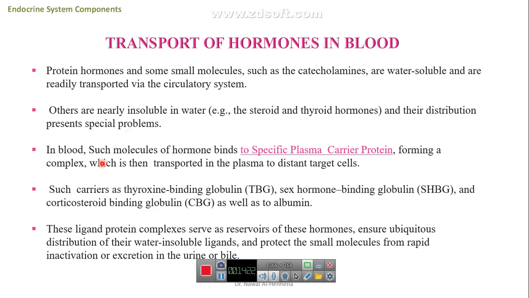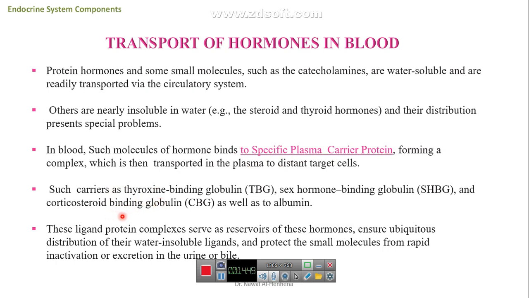But insoluble hormones, like steroid hormones, can face some problems in their distribution. Those hormones that can't be transported easily in the blood must bind to specific plasma carrier proteins, for example, thyroxine-binding globulin and sex hormone-binding globulin.